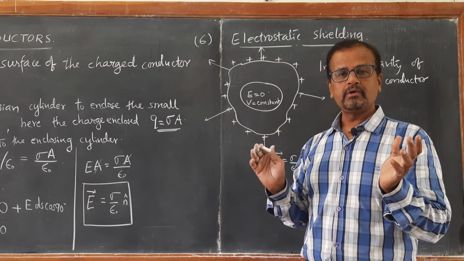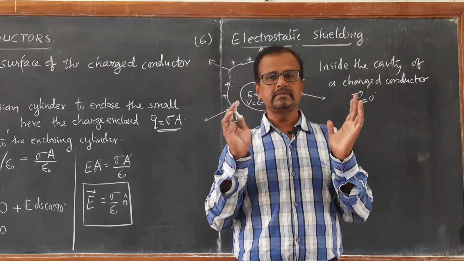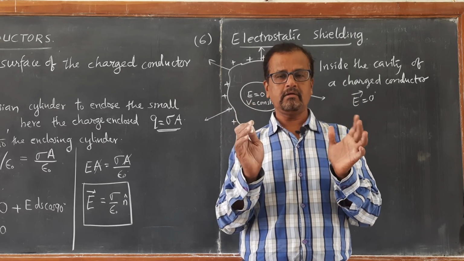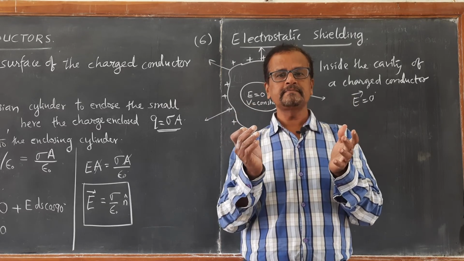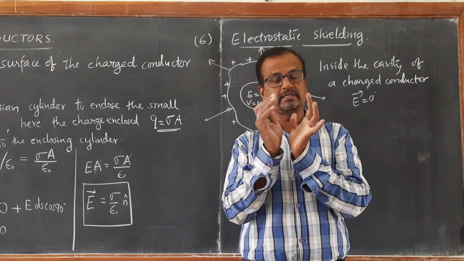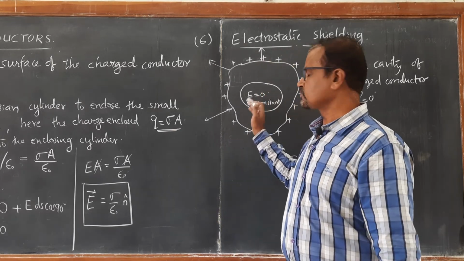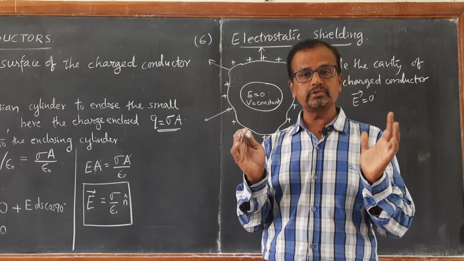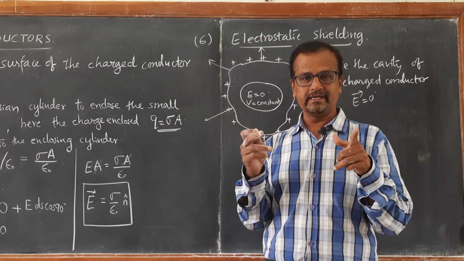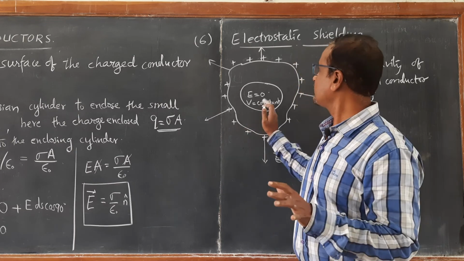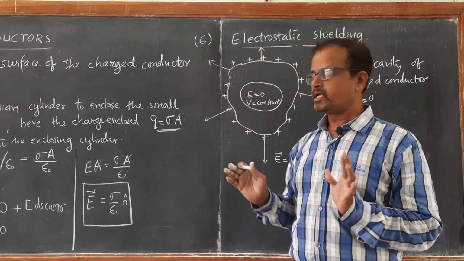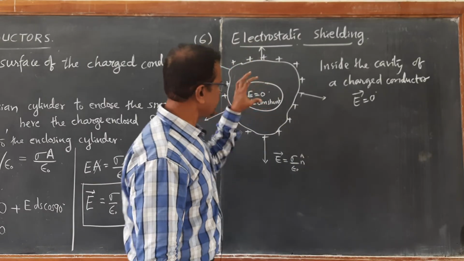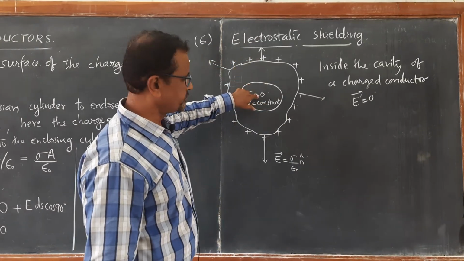So, this is how the person will remain safe inside the bus or a car or any metal body, if the person is not in touch with the surface, not exposed to the surface. The person should be well inside, and the windows should be closed, and there should not be any opening, right? So, that is the meaning of electrostatic shielding. Inside the cavity of a conductor, the electric field is 0.